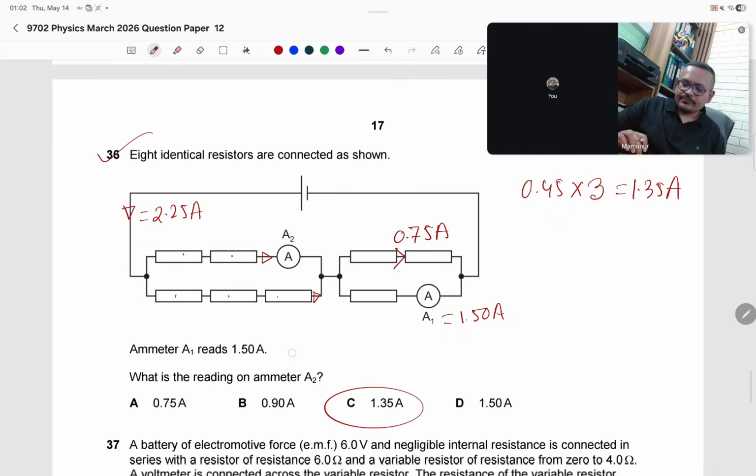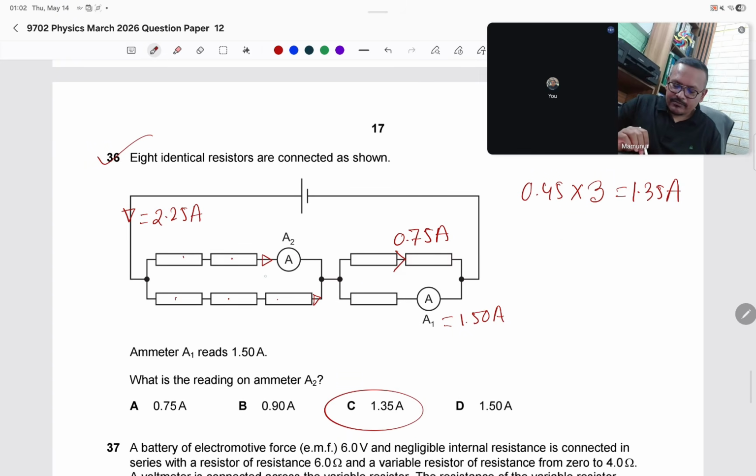36. I just calculated this in an easy way. Total 5 resistances. Where resistance is greater, current will be less. At the bottom side, 3 resistances are there, so twice into the 3 times resistance is here, so current will be twice.